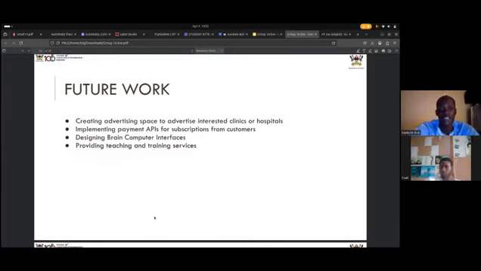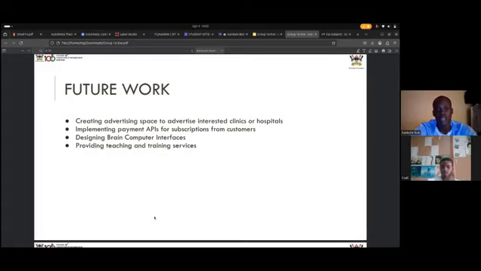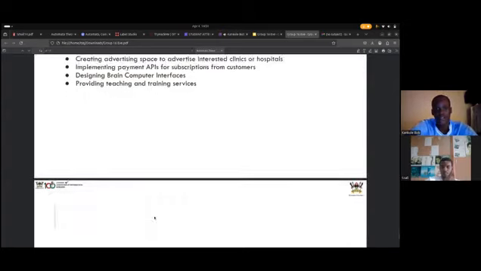So going to the future work, we are looking to create advertising space to advertise for interested clinics or hospitals, and to implement payment APIs for customer subscriptions. For example, if someone wants to access a service on our platform, they can pay directly through Airtel Money, MoMo, PayPal, or any other. We also have to implement an AI that can read the customer's details, send money, receive messages, and so on. We also have to improve the design of the brain-computer interface, the BCI, so that it works better than it does now. And we will provide teaching and training services. Of course, we have to train and teach our customers how to use the platform and how each of our services is used properly. So we can go to the next slide.